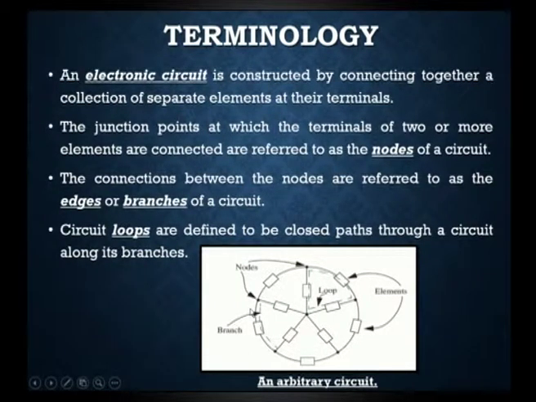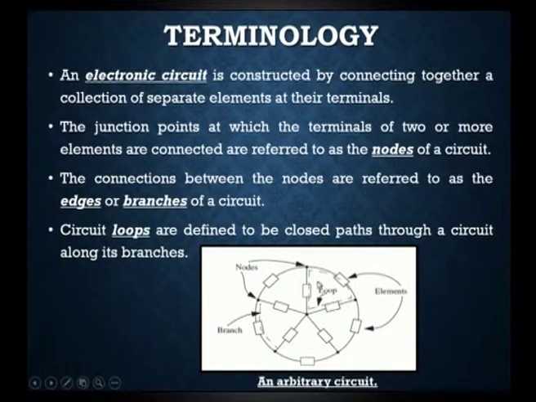Next, the connections between the nodes are referred to as edges or branches of a circuit. So, the connection between the nodes, this is one node and this is another node if we consider. The dotted line that we represent is a branch, this is a branch. This green color dot represents the branch. This is the definition of a branch, the connection between the nodes is referred to as a branch.